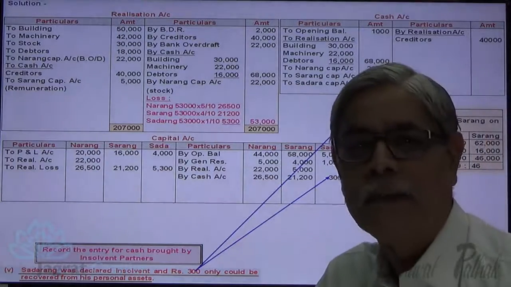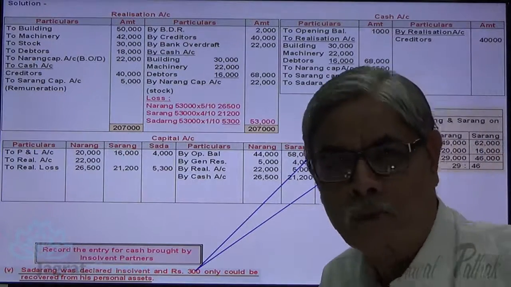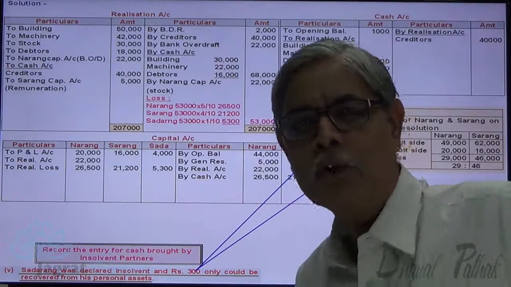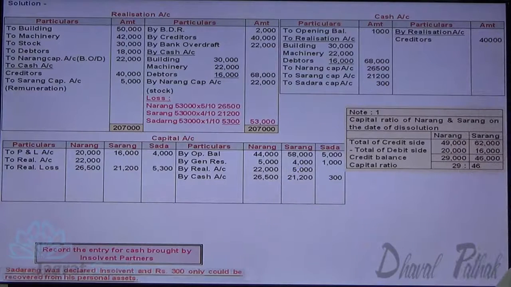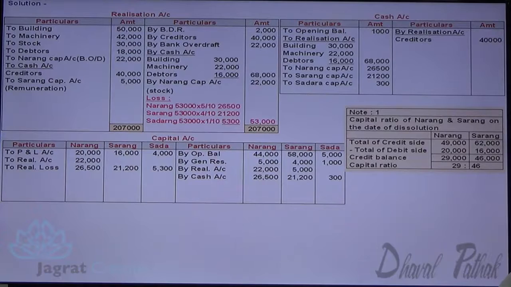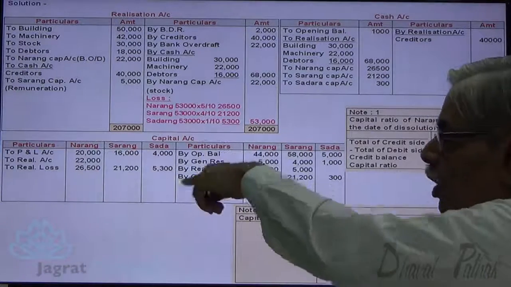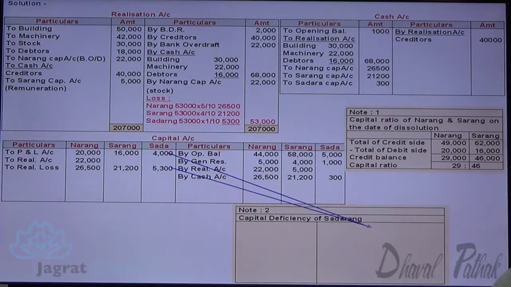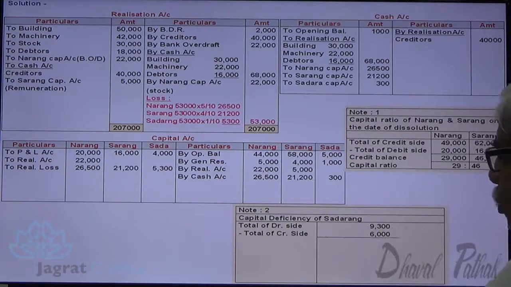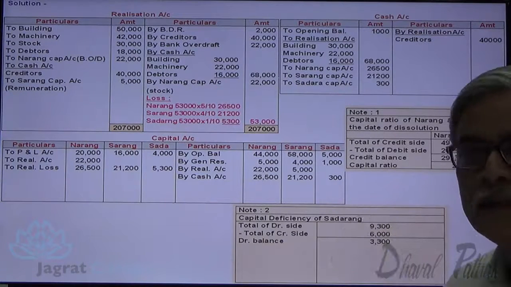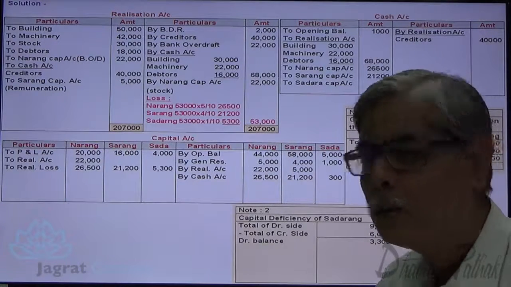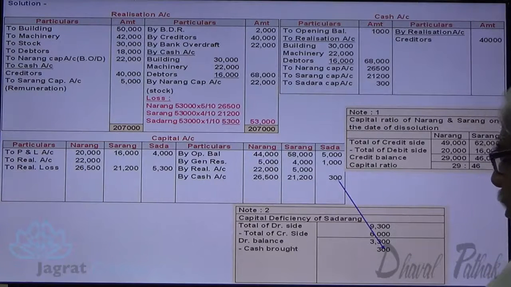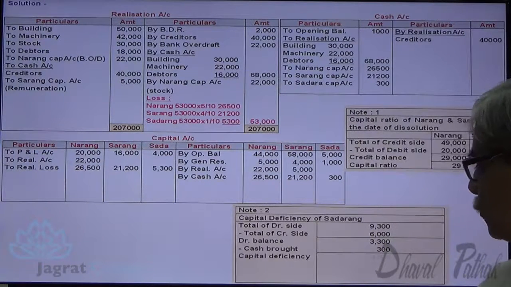Now let us work out the capital deficit of an insolvent partner. For that, total of debit and total of credit to the capital account of Sadarang will be considered. So here I work out the capital deficit. Total of debit 4,000 plus 5,300. Total of credit 5,000 plus 1,000, 6,000. So amount recoverable 3,300. Against this 3,300 recoverable amount, he brought only 300 rupees. So 300 rupees are deducted therefrom. So the net capital deficit is 3,000.